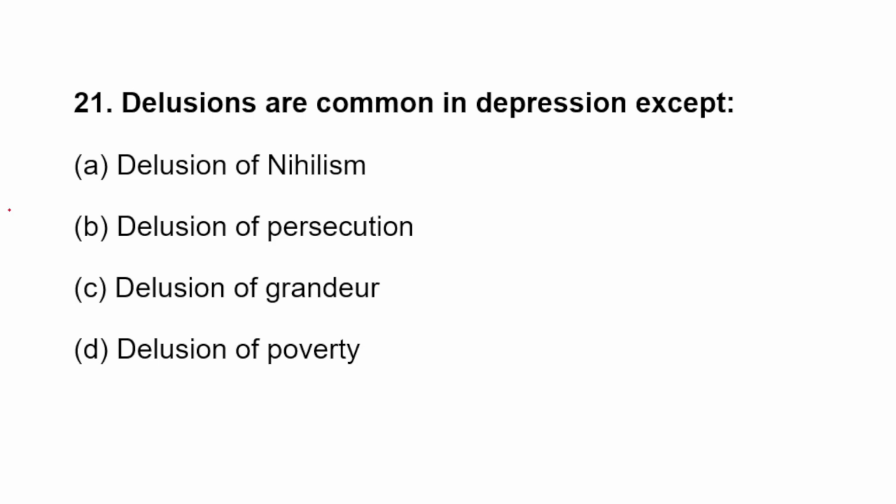Next, delusions are common in depression except. So some delusions are common in depression, but one thing will not be there. A. Delusion of nihilism. B. Delusion of persecution. C. Delusion of grandiose. D. Delusion of poverty. As I have previously discussed, the patient has false beliefs of poverty, persecution and nihilism. Everything will be present, but delusion of grandiosity we will see in manic patients. We will be unable to see it in depression because they already have a very low mood. That's why grandiosity will not be present in depressive patients.